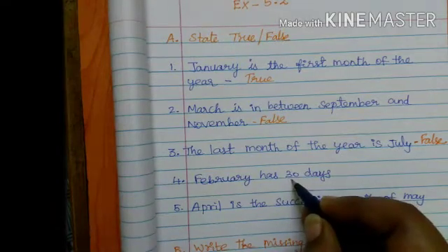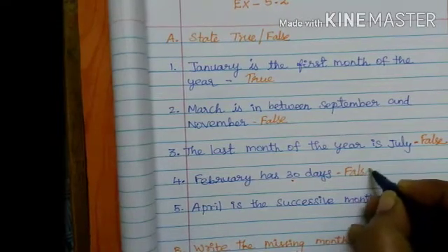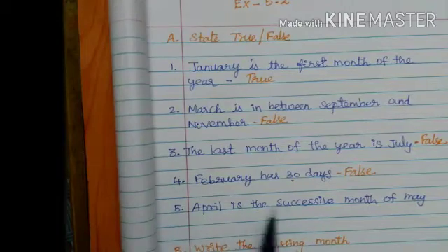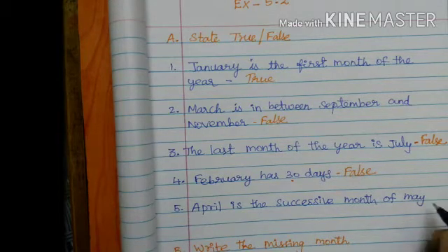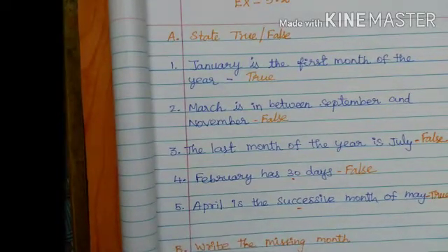So this one is also false. The last one, April is the successive month of May. January, February, March, April, May. May is the next month? Yes, correct. This one is true. Successive means the next one after. April, May. That is correct.